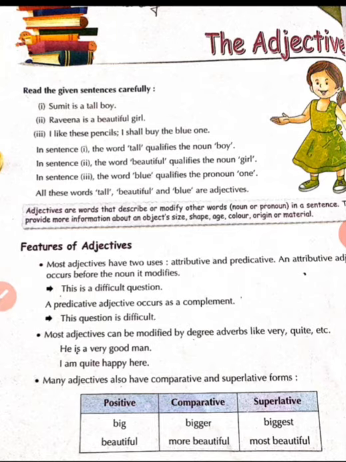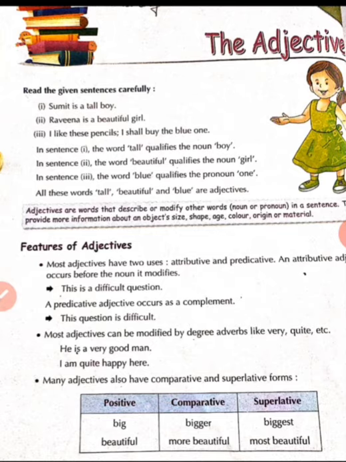Features of adjectives. Most adjectives have two uses, attributive and predicative. An attributive adjective occurs before the noun. It modifies. This is a difficult sum. This is a difficult question.